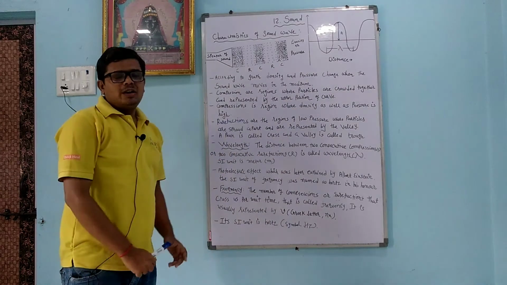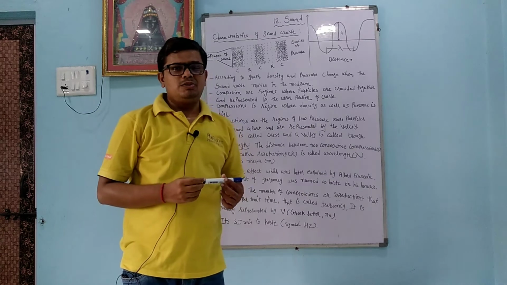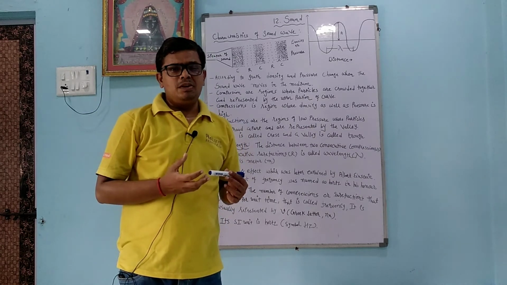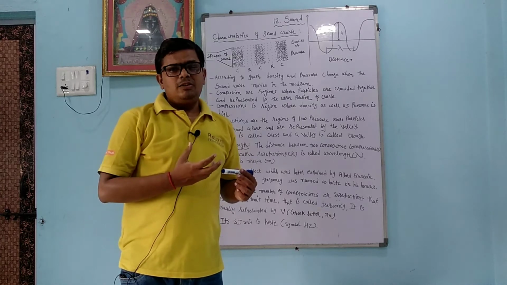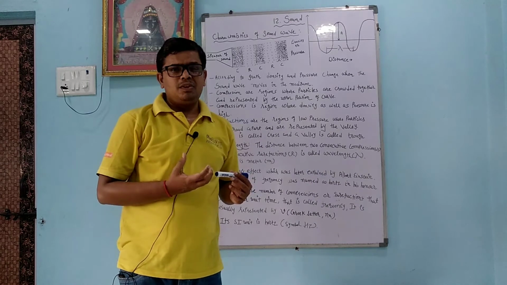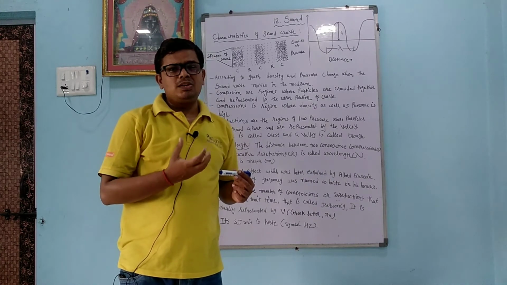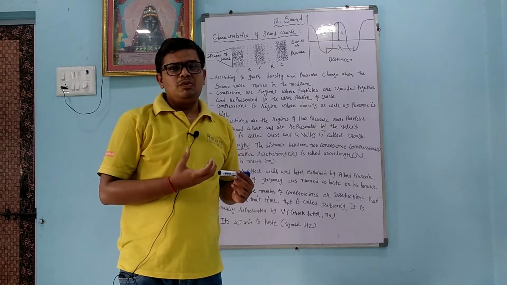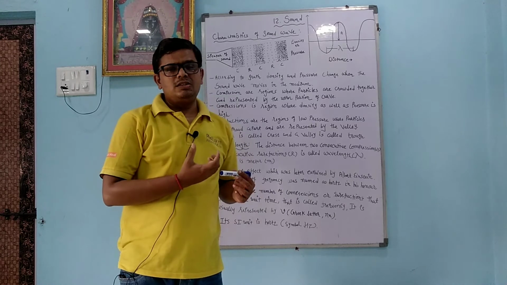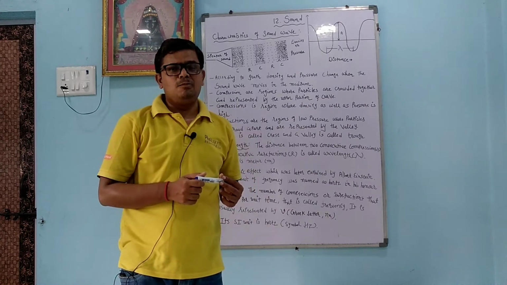Dear student, we are going to learn about the wavelength. Whenever we measure the distance between two objects, we use the unit meter. But wave is invisible, so for the wavelength we have different measurement units, like angstrom and nanometer. Wavelength means the distance between two successive compressions or two successive rarefactions or two successive crests or two successive troughs, that is called the wavelength, and it is represented by the Greek symbol lambda.